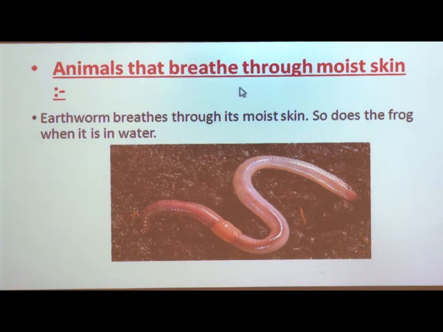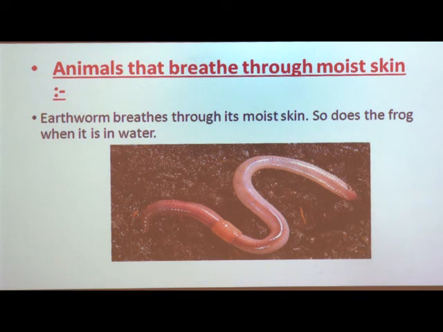Animals that breathe through moist skin. As we know, the earthworm is an animal found in farms or in the soil, and it breathes through its moist skin. Why? Because it doesn't have lungs to breathe. This is a very small animal, and instead of lungs the earthworm has moist skin.